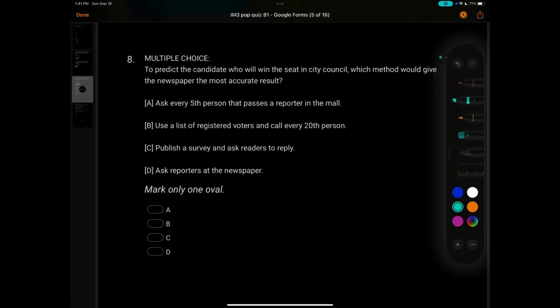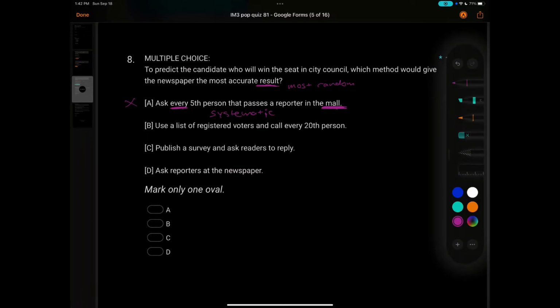To predict the candidate who will win the seat in city council, which method would give the newspaper the most accurate result? So I would say the most random. A, ask every 5th person who passes a reporter in the mall. When you see the word every, this is systematic. But you are going to people at a mall. So that one's not too great.